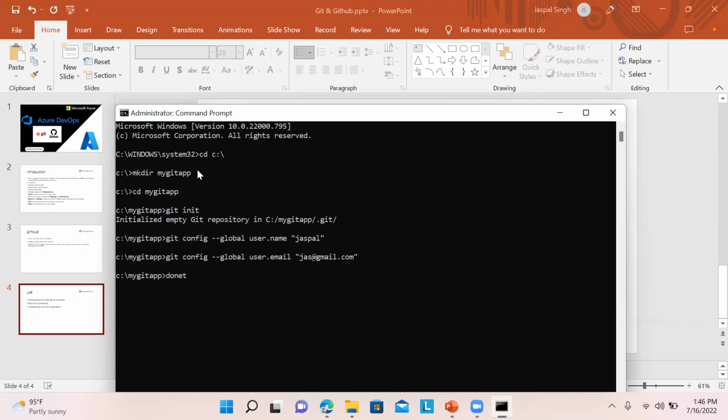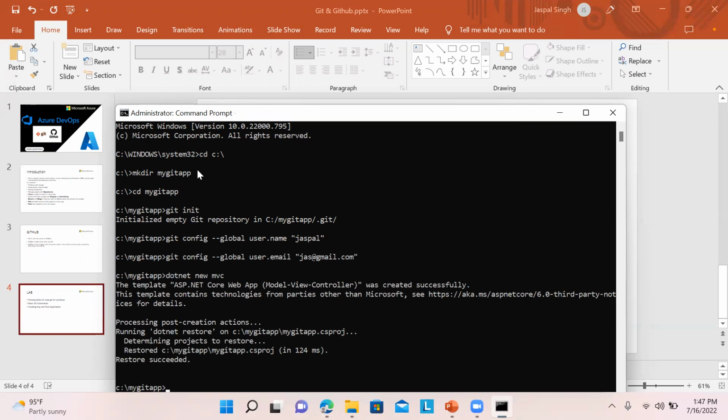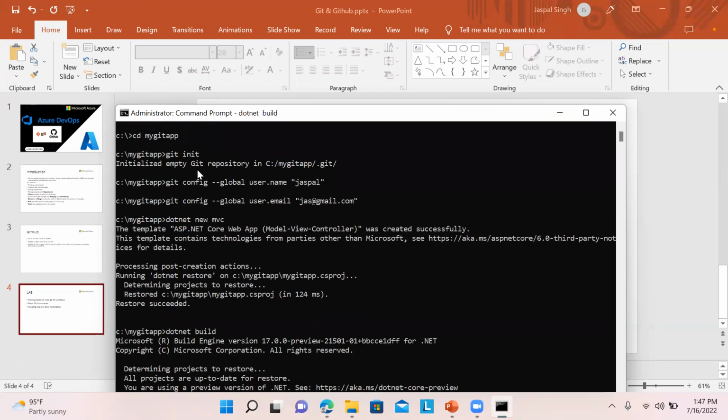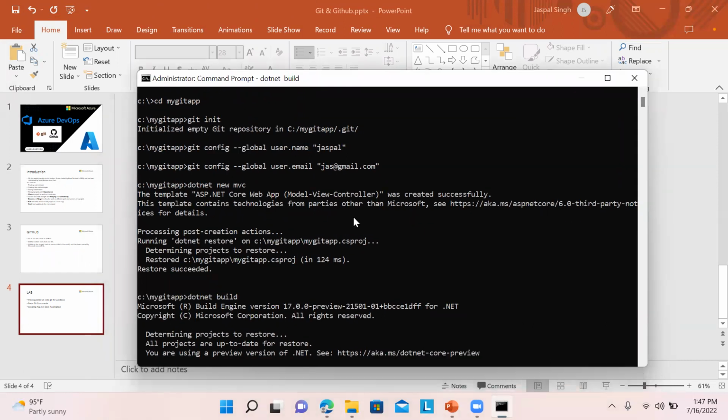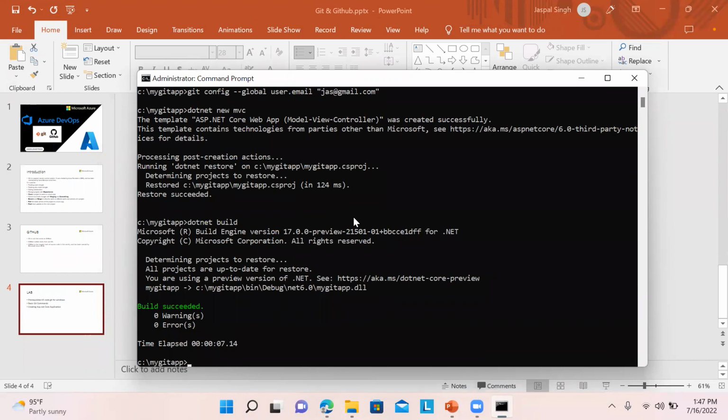Now we will create a Core MVC project. So I'm writing over here dotnet new mvc. Okay, it has been created. So I'll give one build command. Missing a P over here. Okay, the build has succeeded. Let's say in .NET, I'll run the application and I will show you dotnet run.